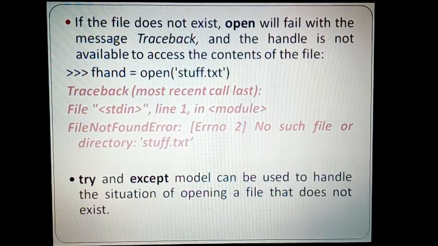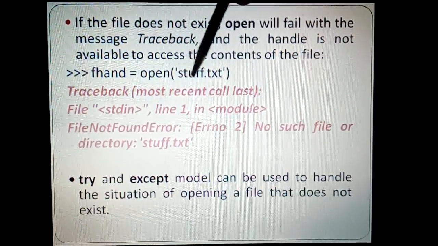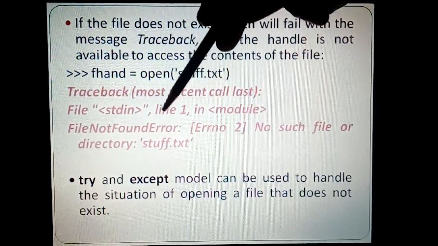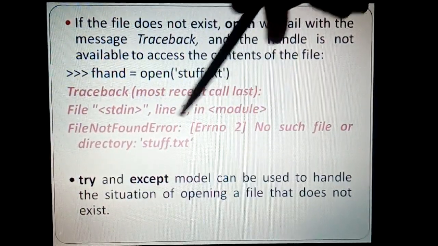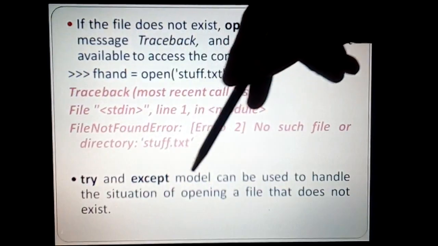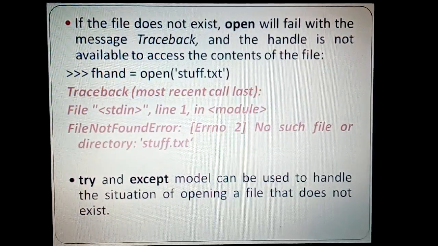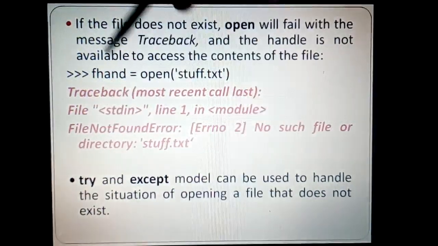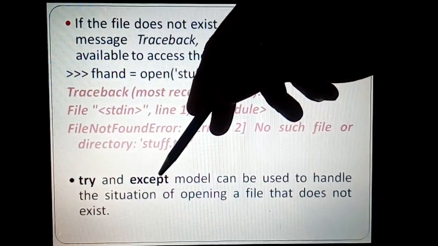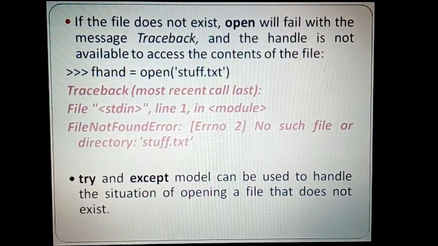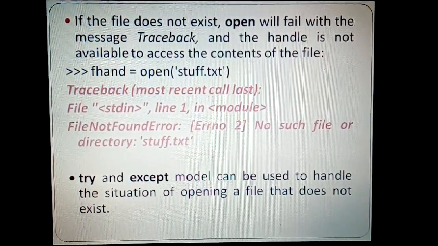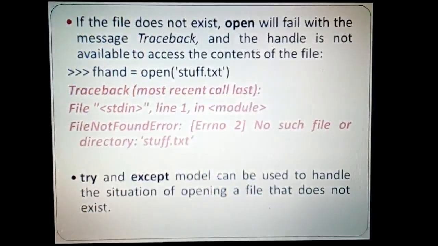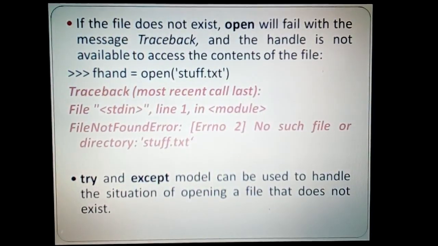And as usual, if the file is not present, it will give an error saying file not found error. For that matter, you can make use of the try and except model, which we used, if you remember, in one of the examples. So we will be trying to use that. Whenever there is an error, we can catch that error using this except model, so that we can say this was the particular error, and it will not stop the program. So you can make use of try and except.